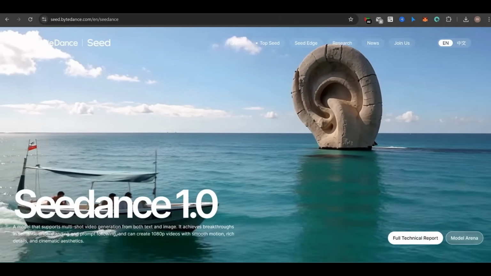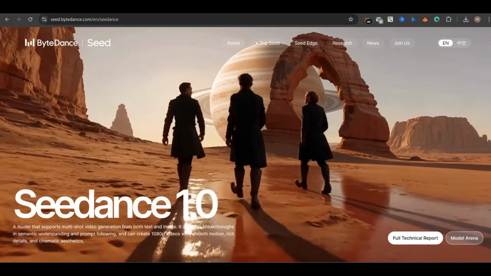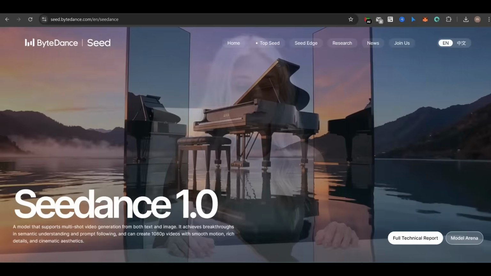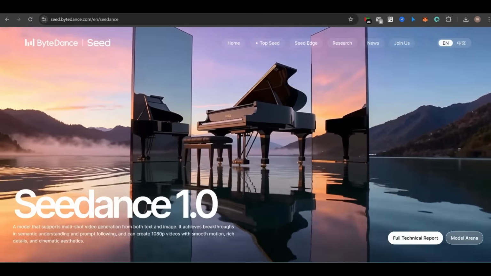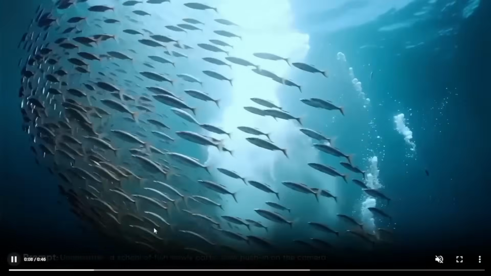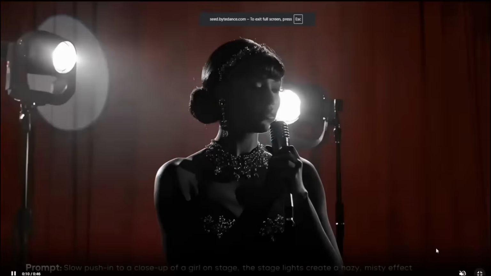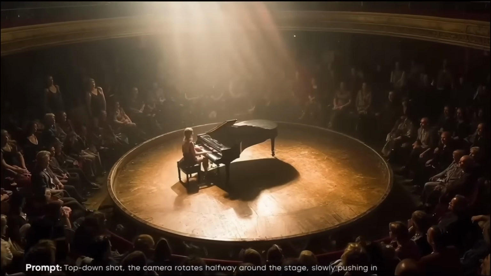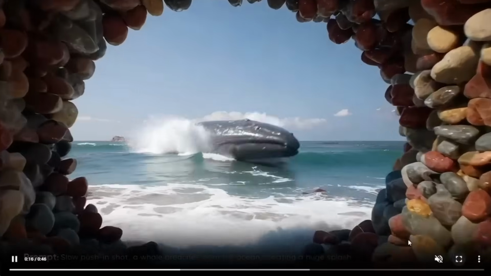So if you want to get access to this tool, first of all, let me show you what this tool can do. I'm going to show you why this tool is so good in this technical report. This is Seedance from the people who own TikTok and CapCut. Yes, you heard that right, the owners of CapCut and TikTok. And this one in particular is extremely good, mostly because of its multi-style dynamics and high-quality outputs.